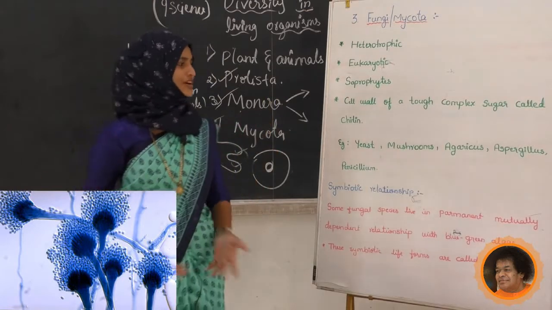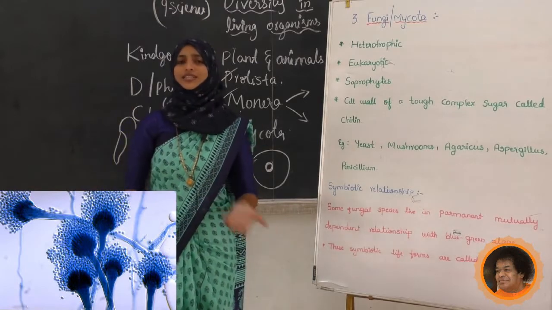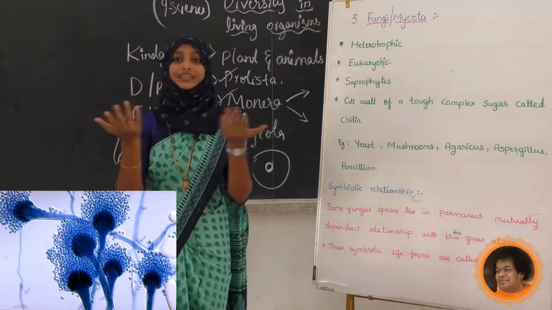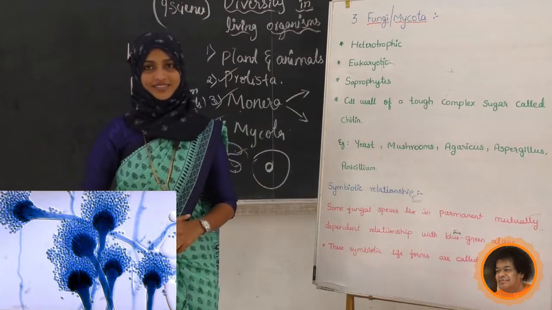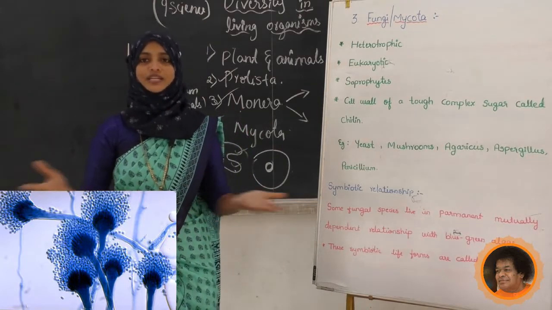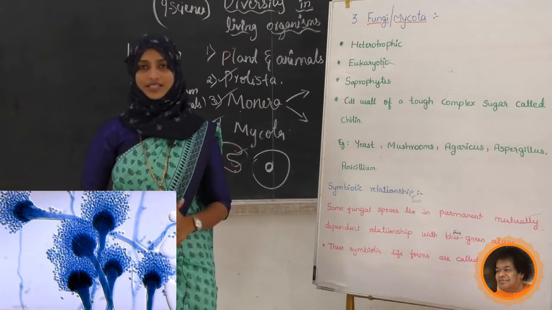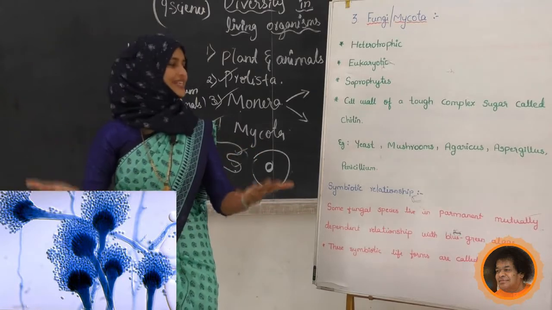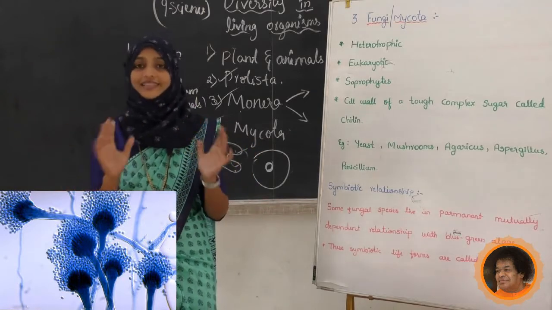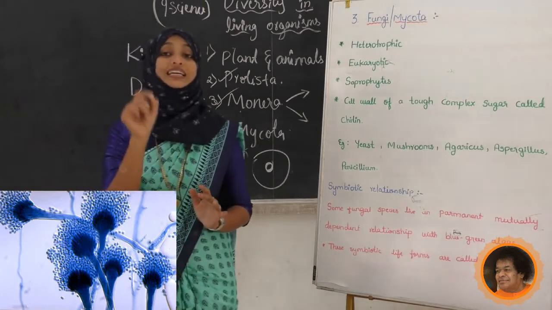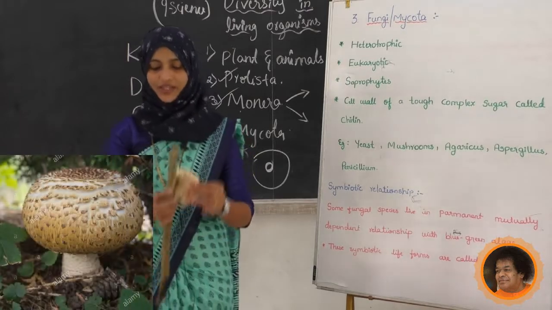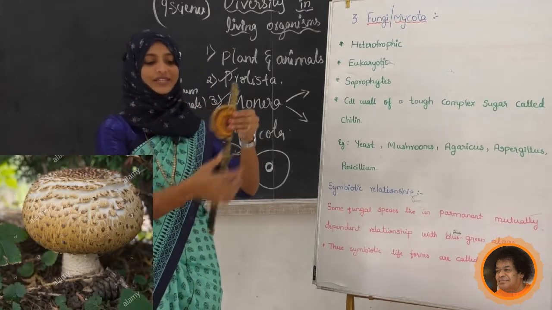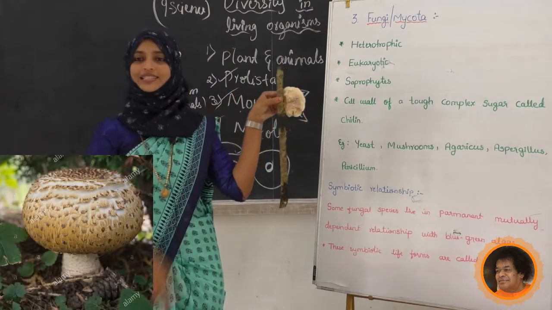We can see a number of fungi: aspergillus, bread mold, and yeast. Yeast is a unicellular fungus. Mushrooms and others are multicellular fungi. We can also see penicillium. These are examples of kingdom Mycota. Next, tell me, students, can you tell the characteristics of this? In which color can you see this one?